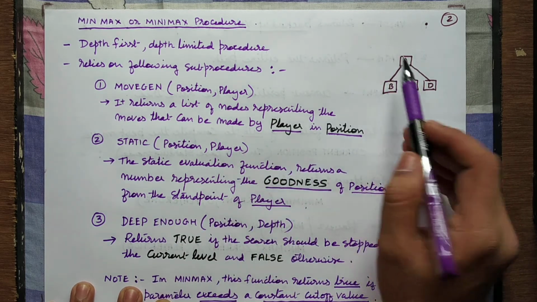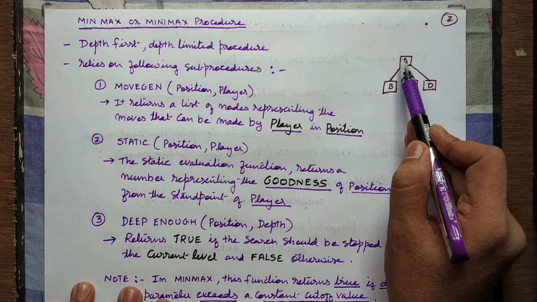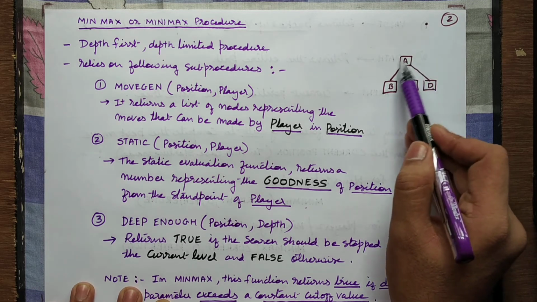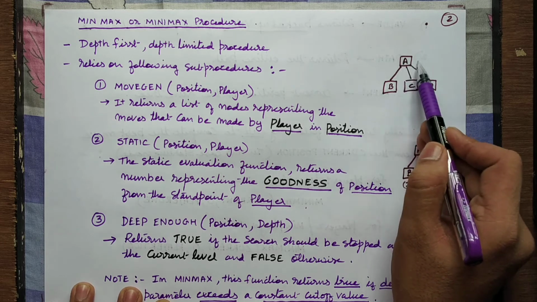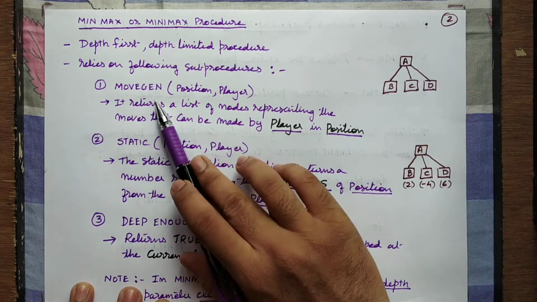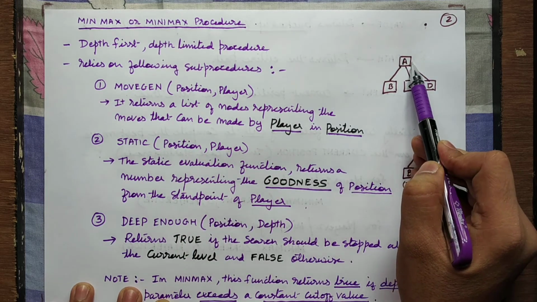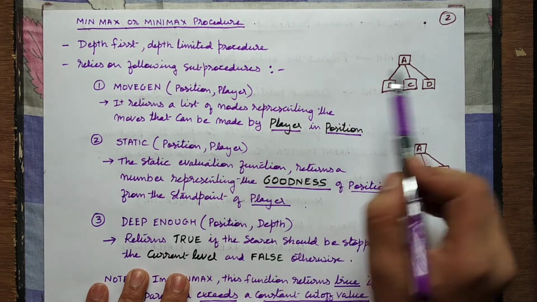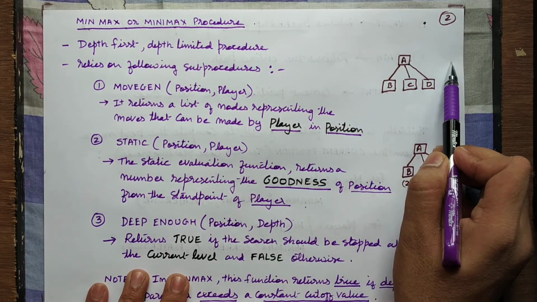For example, initially player 1, or the max player, is at state A, so moveGen will be applied by the max player, where position is A and player is max.